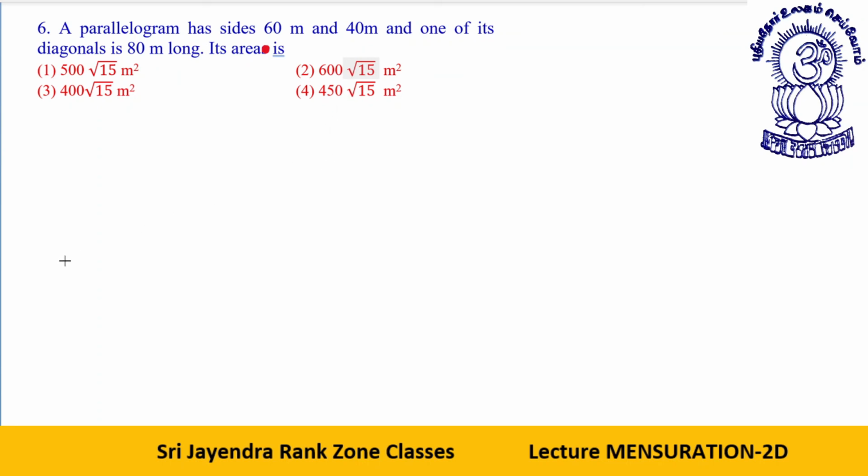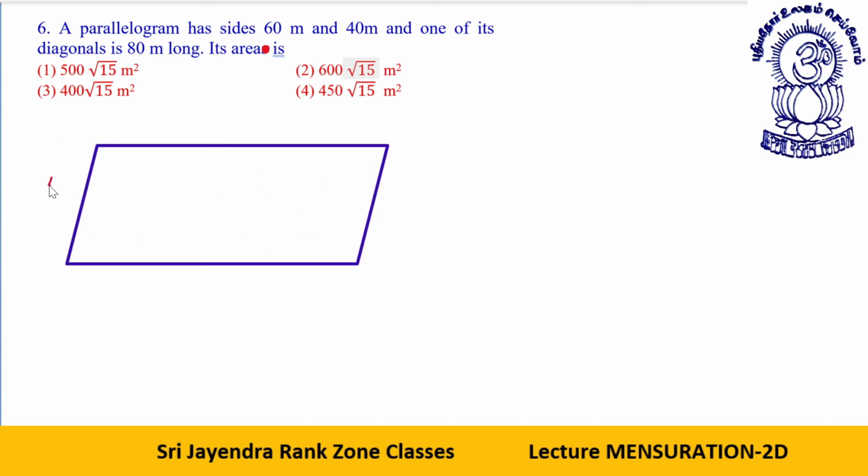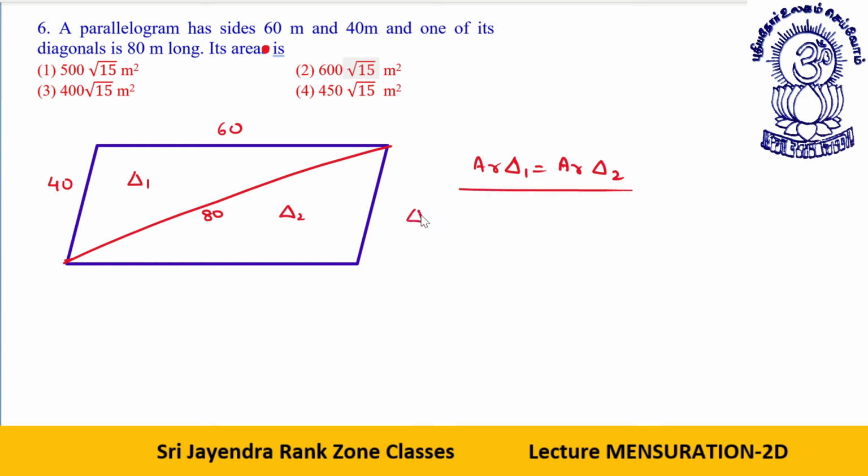We have this parallelogram. It has sides 60 and 40, like this. Let's say this is 40, this is 60. One of its diagonals is 80. Its area is, you have to determine the area. See, this is triangle 1, triangle 2. So I know area of triangle 1 is equal to area of triangle 2. Now let's find what is the area of triangle 1. Okay, let's talk about triangle 1.